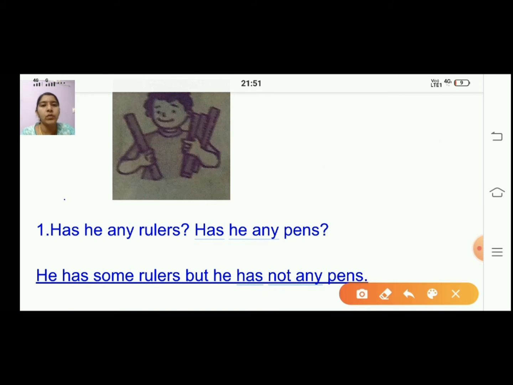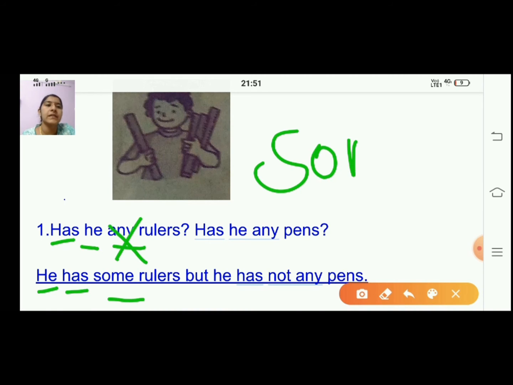One more time I will tell you. So has he any rulers? Has he any pens? This is the question. So your answer will be he, write the he first, has, you write. Instead of any, we are going to write some, and write the rulers again.